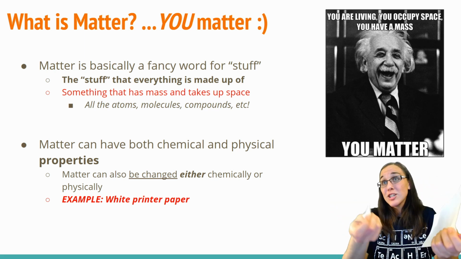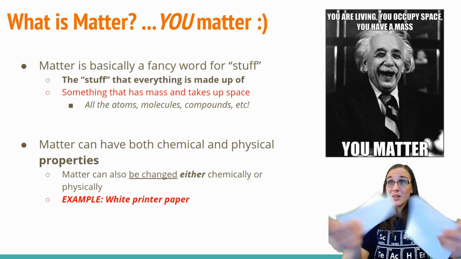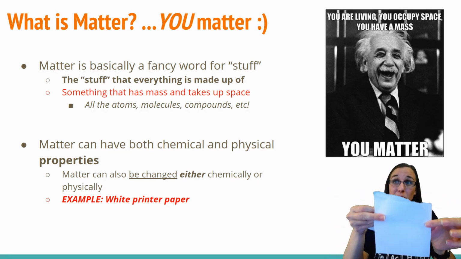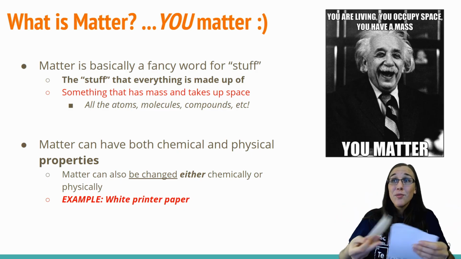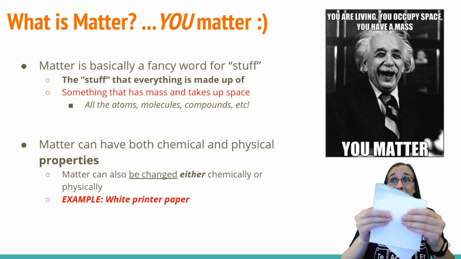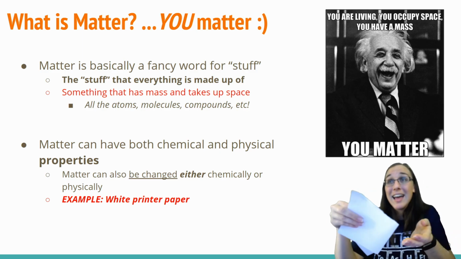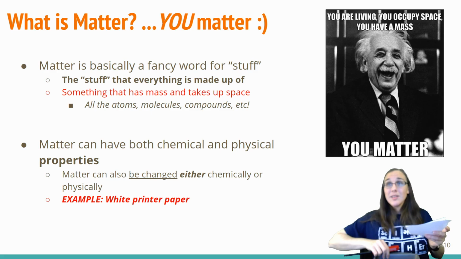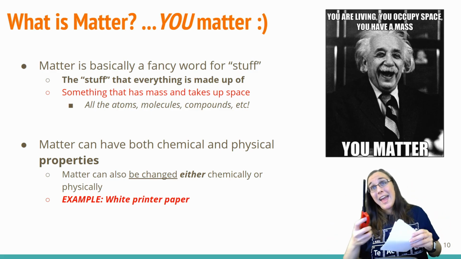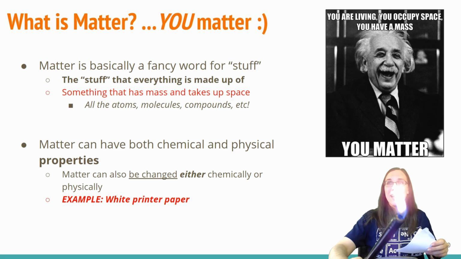You can change it as well now chemically. So paper has chemical properties as well. For example, paper is flammable, right? So since paper is flammable, that is a chemical property it has. Now, if I also happen to take this paper and light it on fire, which I don't know if you can see that, but there we go.